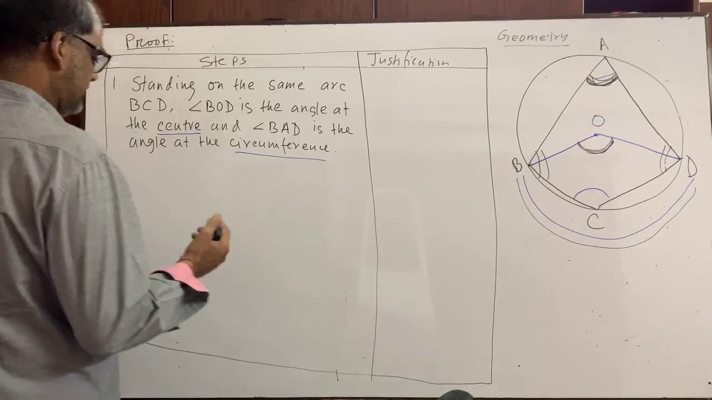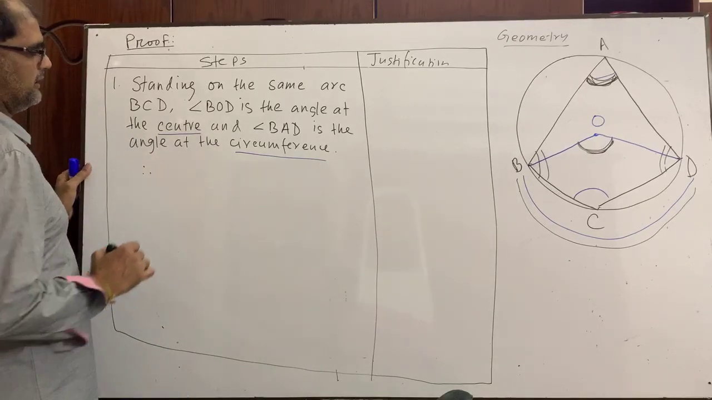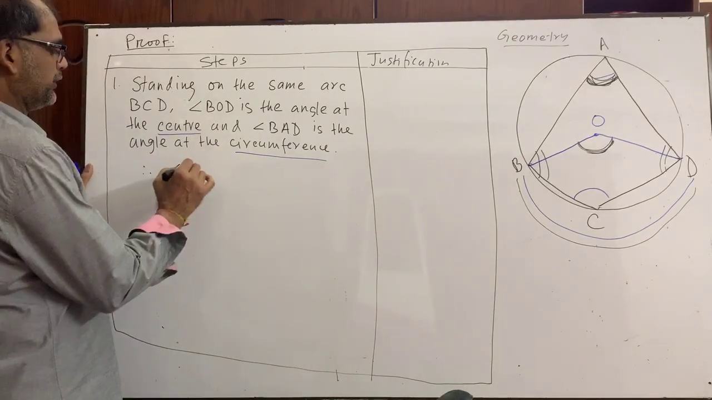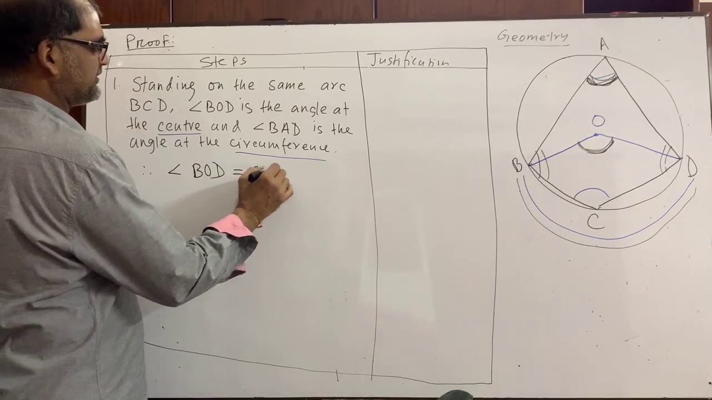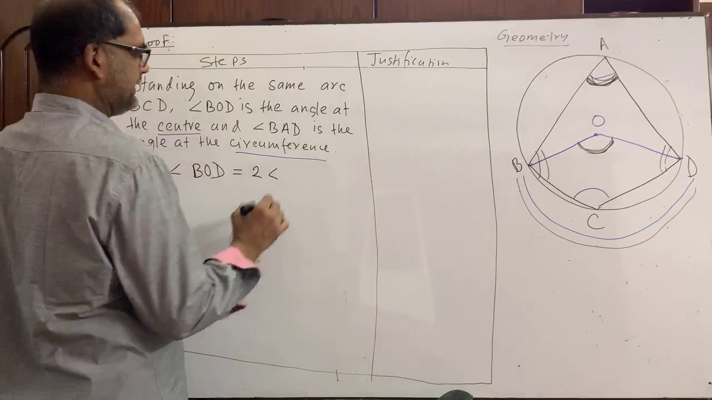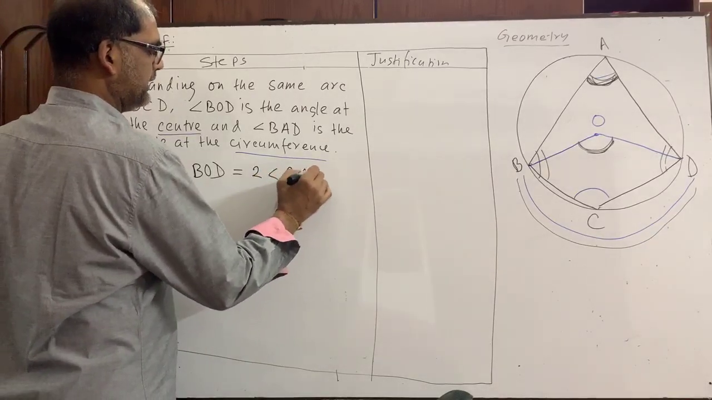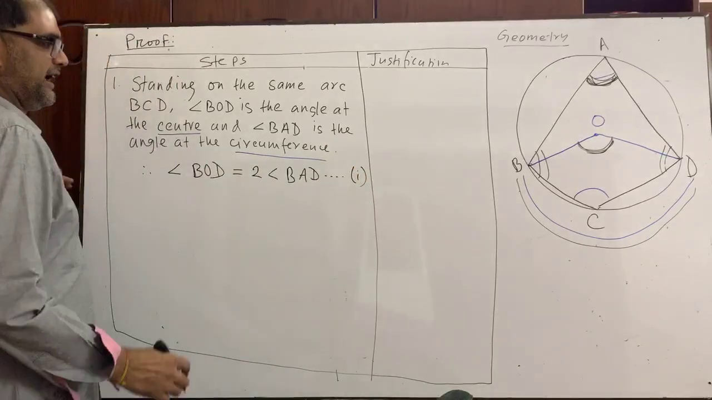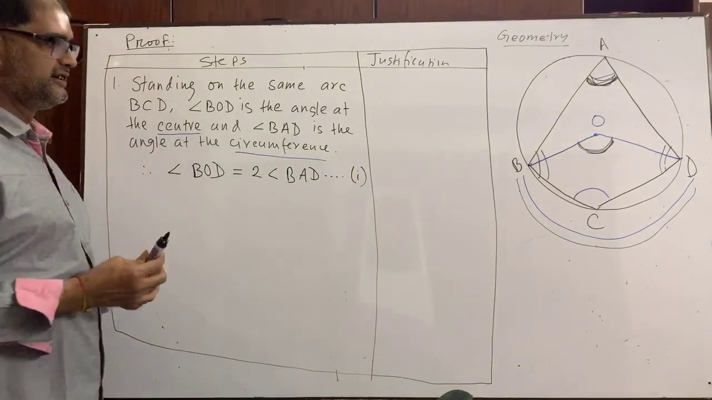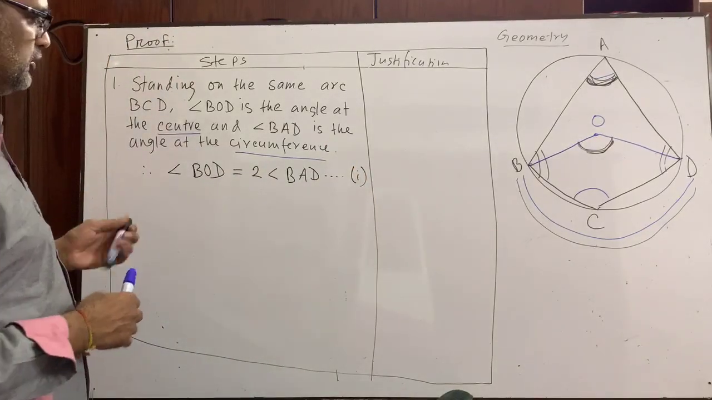So we can write here, therefore angle BOD is equal to twice angle BAD. Equation 1. What is the side note? You have to write the side note.